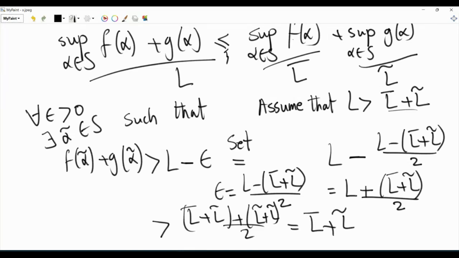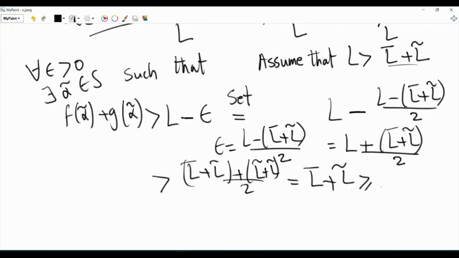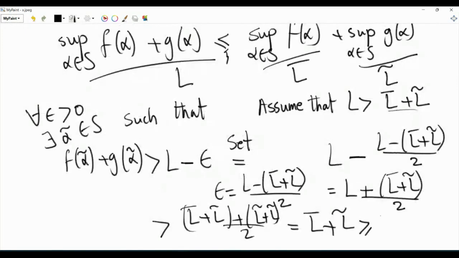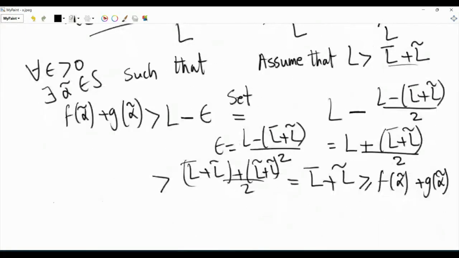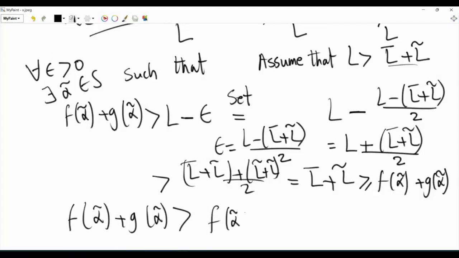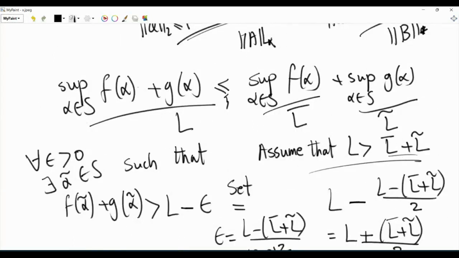And L bar is the supremum of f of alpha, and L tilde is the supremum of g of alpha. So this is greater than or equal to f of alpha tilde plus g of alpha tilde. Now we have a contradiction because we have a quantity here, f of alpha tilde plus g of alpha tilde, being strictly greater than itself, which is impossible. And so this assumption cannot be true. And indeed, we have the supremum of the sum is less than or equal to the sum of suprema.